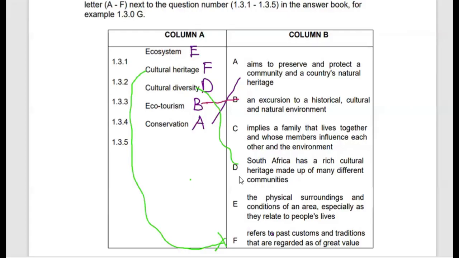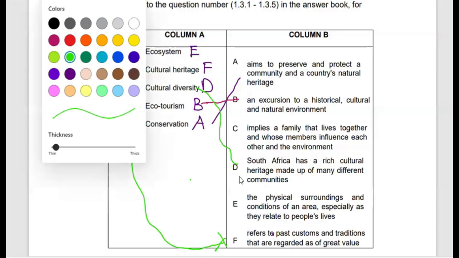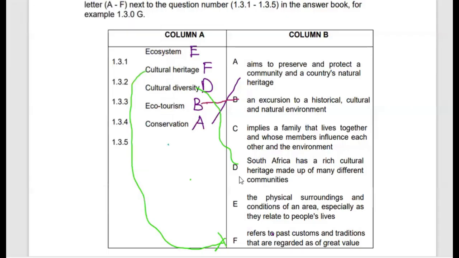Then an ecosystem will be letter E. So that's how we match those columns.